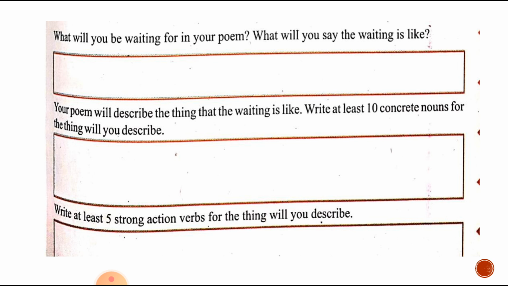Write at least 5 strong action verbs for the thing you will describe. The action verbs are run out, wobble, appear, die off, run through, wait out. All these words. When you are writing a poem, if you get stuck, observe carefully what is better for it.